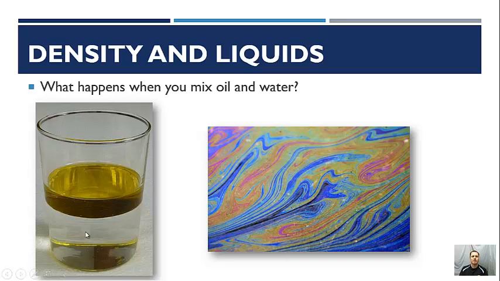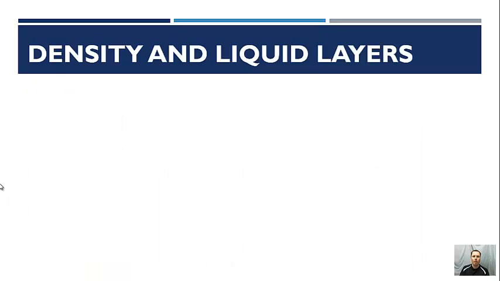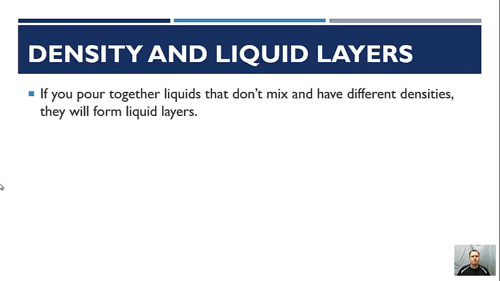You get layers. You get an oil layer, a water layer, maybe you get this really cool sheen, these colors coming from the oil. Well, the question is, why is this happening? What we see is this. If you pour liquids together that don't mix and have different densities, they're going to form these different layers. Well, why do the oil and water not mix?